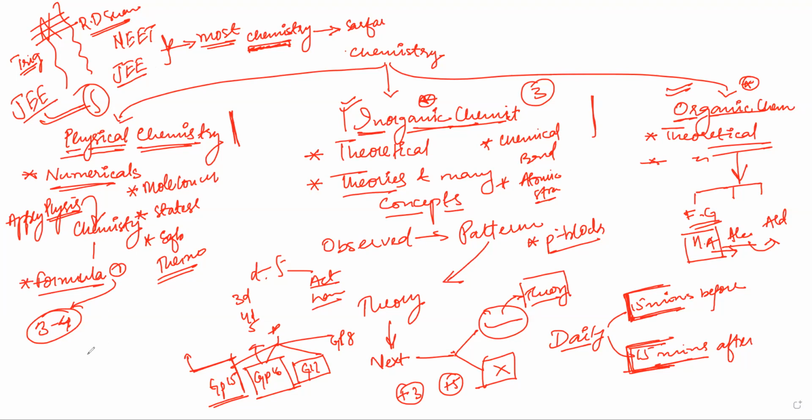Now for physics, there are chapters like rotational motion. This chapter is difficult in the sense that the teacher can teach you everything, but still new questions can be made. The scope of questions in rotational motion is very high, right? I hope you remember these topics: rotational motion, kinematics and translational motion.